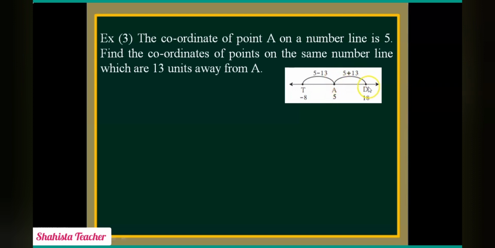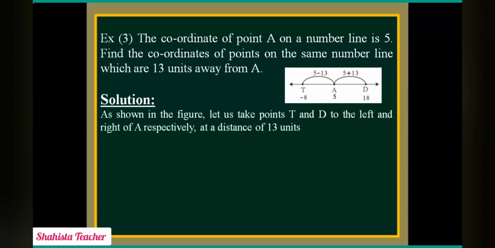So here, 13 units from point A on both sides. If we go on the positive side, 5 plus 13 gives us 18. If we move on the negative side, 5 minus 13 gives us minus 8. Is that clear? If positive side, then 5 plus 13. If negative side, then 5 minus 13 gives us minus 8. So students, let's solve this sum. First we will write the solution.